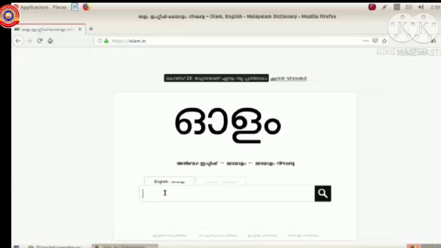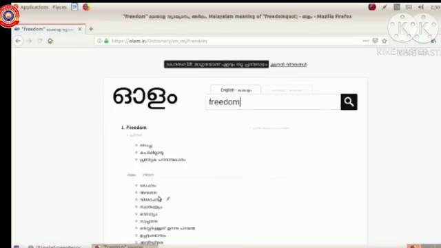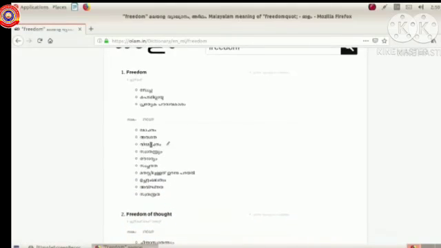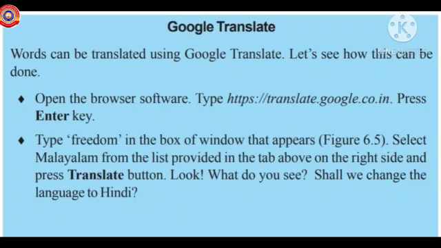Type freedom in the search box. Press enter. The meanings of freedom appear. Did you see it? Okay. Likewise, we can find the meanings of any word. Let's start the next topic of this chapter.